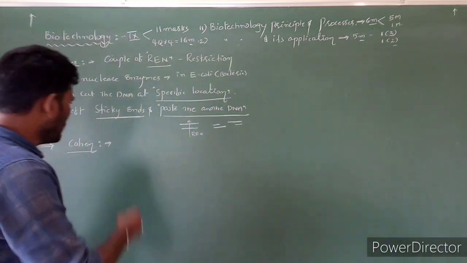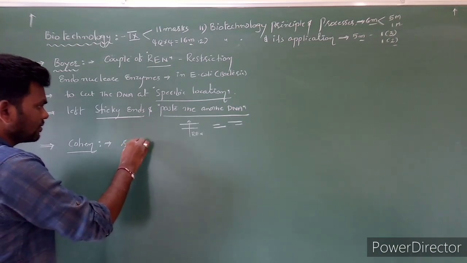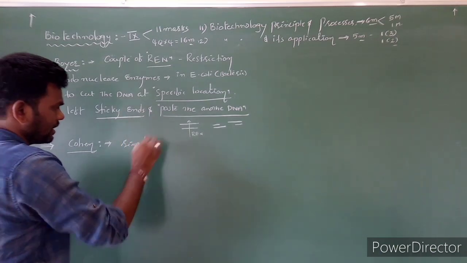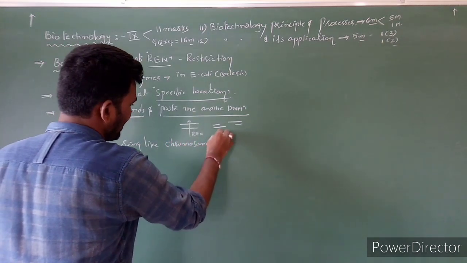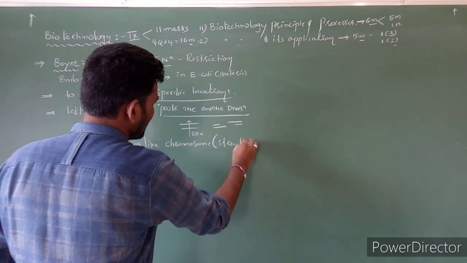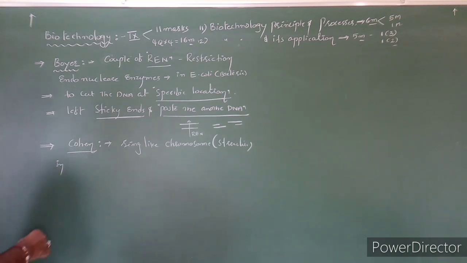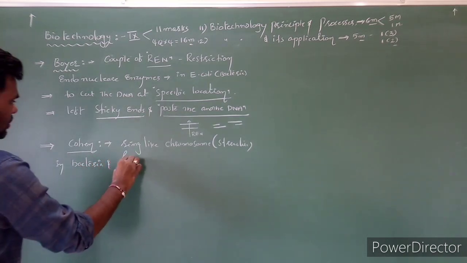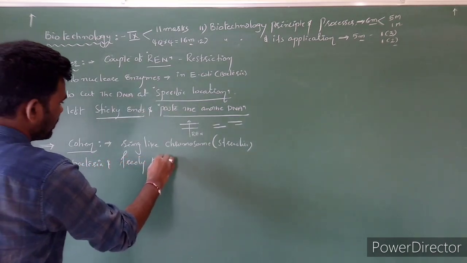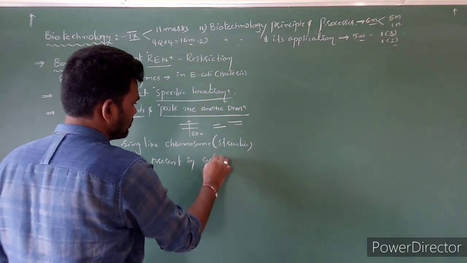Cohen studied a ring-like chromosome or ring-like structures in bacteria, which are freely present in the cytoplasm.